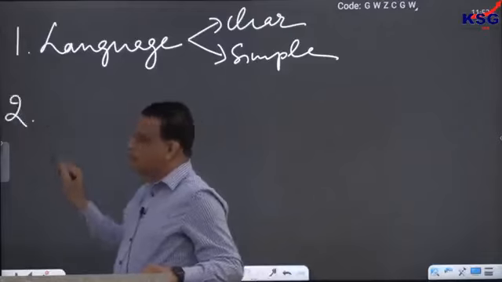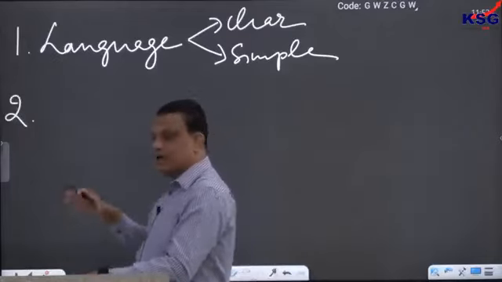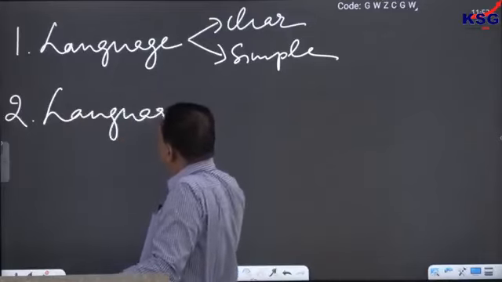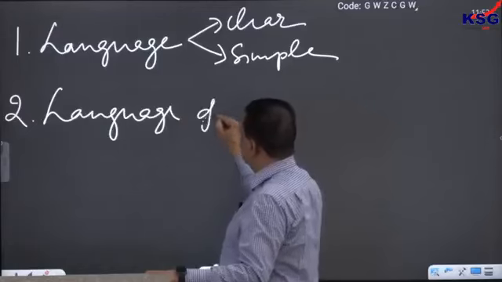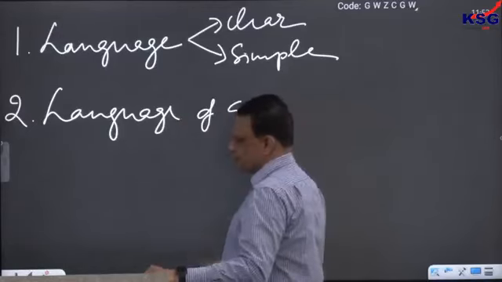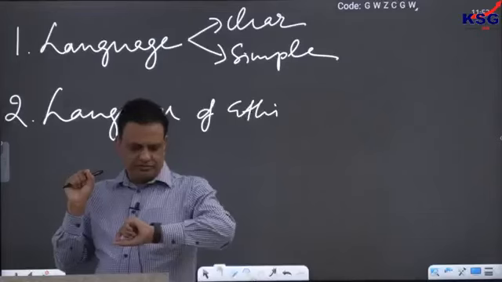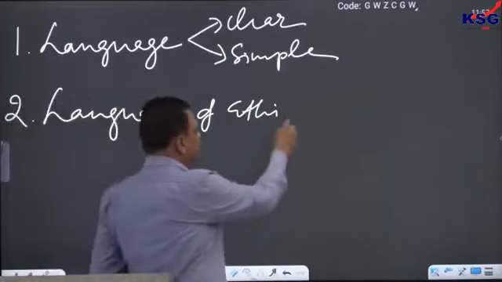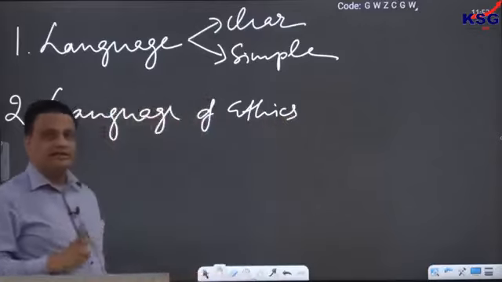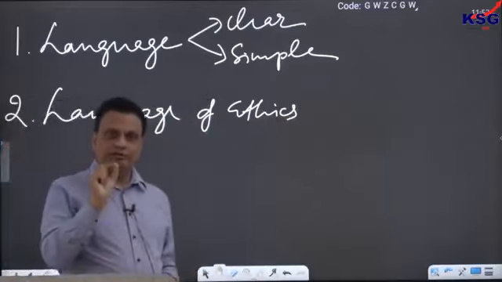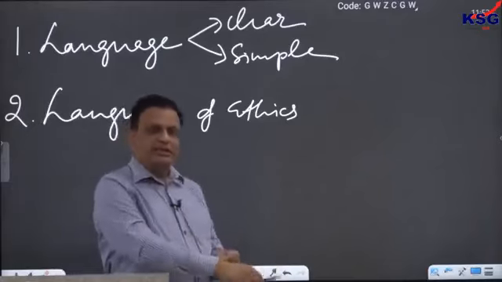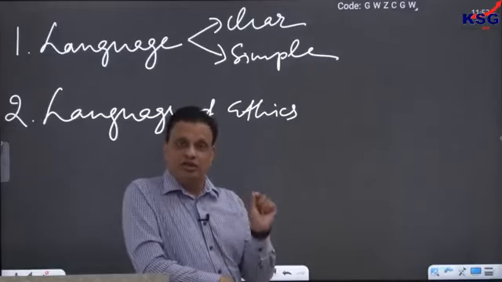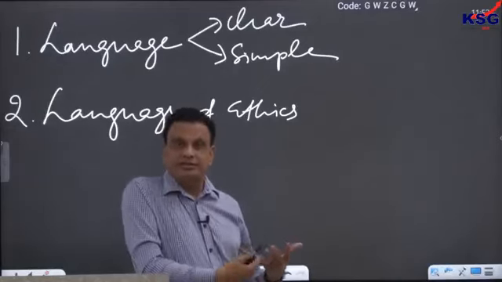The second important thing, which is our domain and what we will be doing in our class, is that you have to have a good command over what I call the language of ethics. As we will see shortly, every subject has its own language. Whenever you study a new subject, you are essentially studying a new language. And the same word may have different meanings in different subjects.